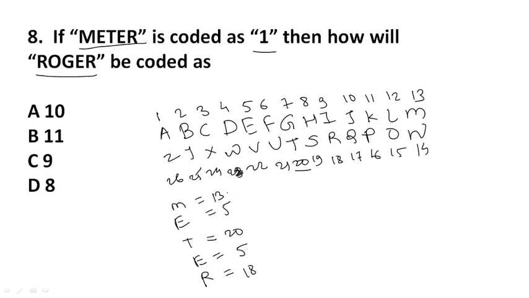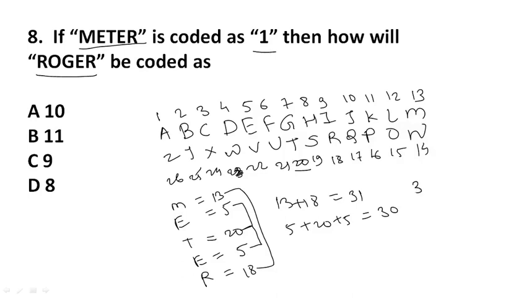Here if we observe, 13 plus 18 is equal to 31, and then 5 plus 20 plus 5 is equal to 30. Then 31 minus 30 is equal to 1. We found the answer for METER.